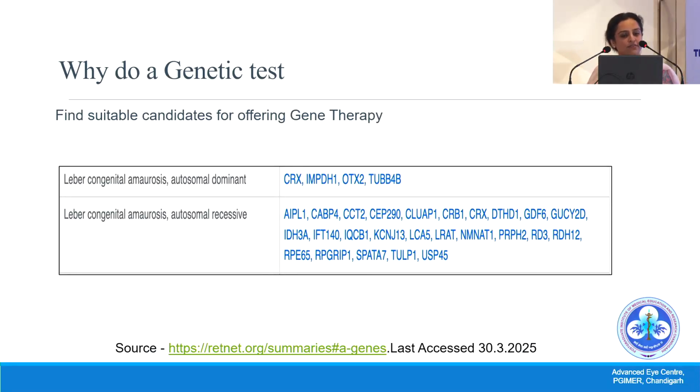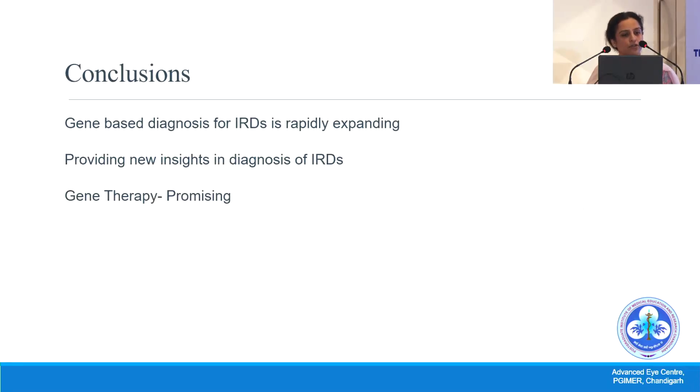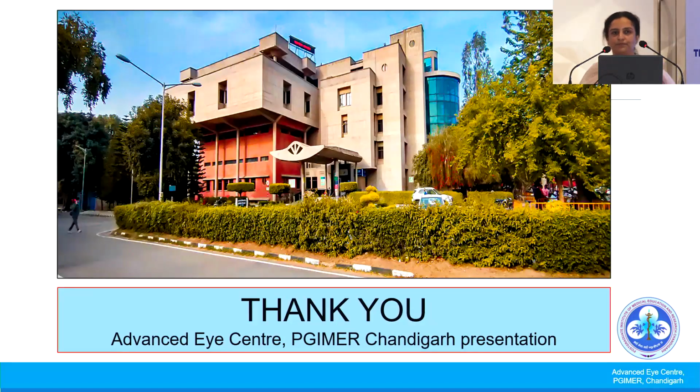The RPE65 mutations, we have more than 20 mutations that are linked to LCA. And our population may not be having those kind of mutations. So we need to look at our own population cohort. So to conclude, gene-based diagnosis of IRDs is rapidly expanding. It is providing new insights in the diagnosis, and gene therapy, as has been shown, appears to be promising in some cases. Thank you.